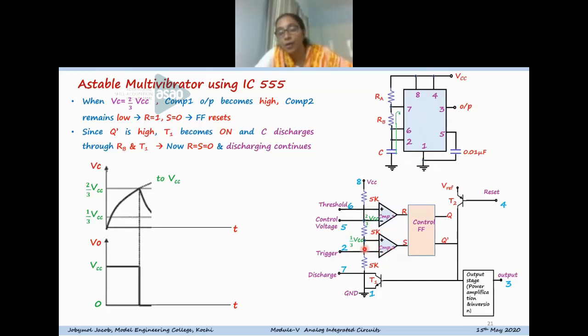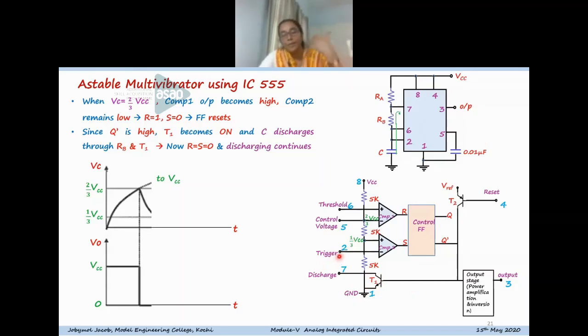So the output of this will be 0, because for comparator 2, the inverting terminal is having higher voltage. So S equal to 0 and R equal to 1, so that the control flip-flop will reset. When it resets, Q bar becomes high and the discharge transistor becomes on, so that the capacitor will discharge. So that is the basic operation of the threshold pin.